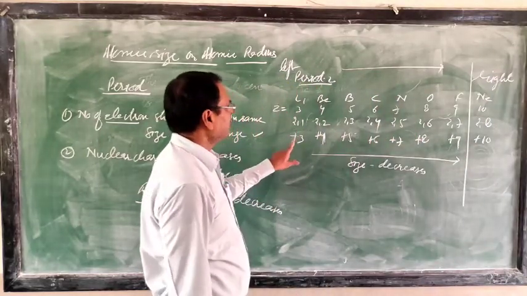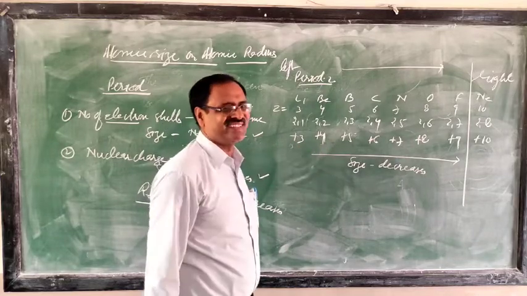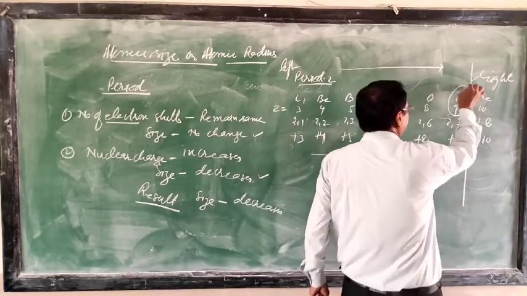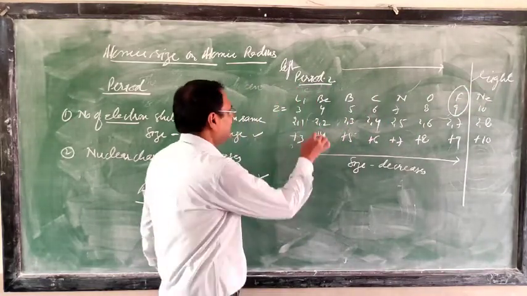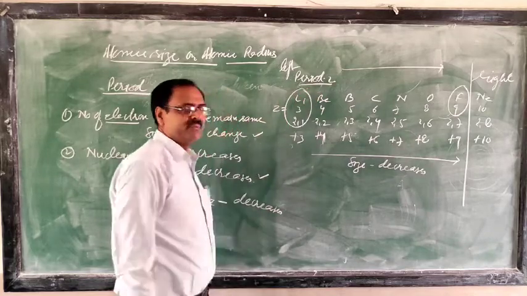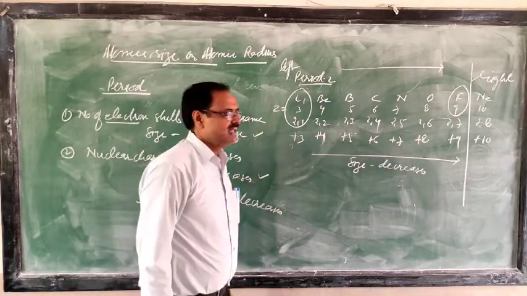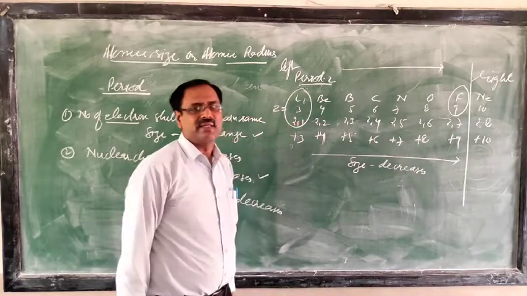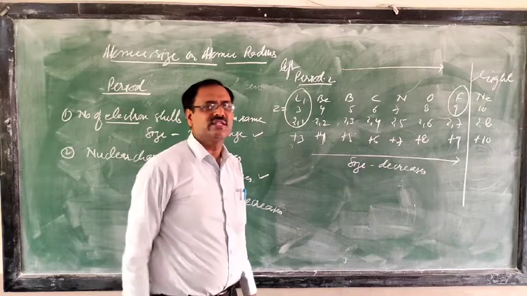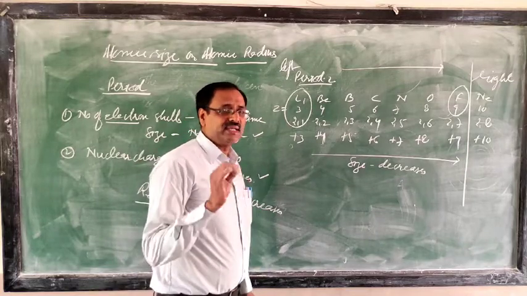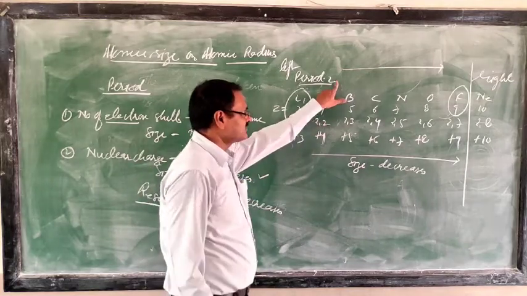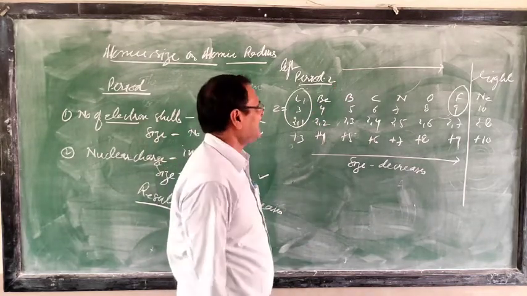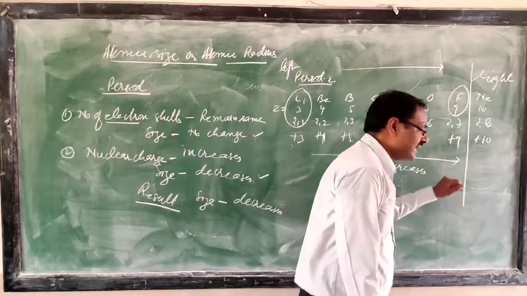So when we move in a period from left to right, atomic size decreases. The smallest atom you will get is fluorine, and the biggest atom is the alkali metal. Here in the second period, the smallest atom fluorine and the biggest atom lithium. In the same way, the biggest atom in period three will be sodium, and the smallest atom in period three will be fluorine.